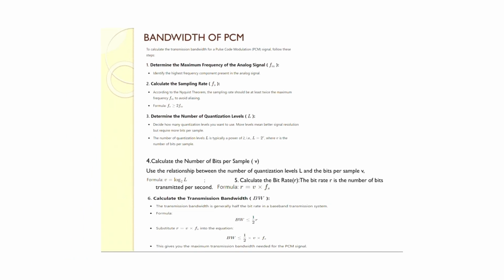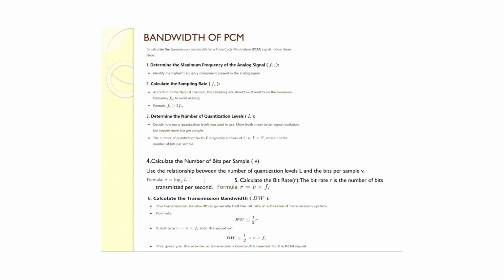Now, for calculating the bandwidth of PCM, first we should determine the maximum frequency of the analog signal, which is represented by fm, by identifying the highest frequency component present in the analog signal. Now, we have to calculate the sampling rate, which is fs, and the formula is given. Then we should determine the number of quantization levels, L, which is typically 2 to the power v, where v is the number of bits per sample.